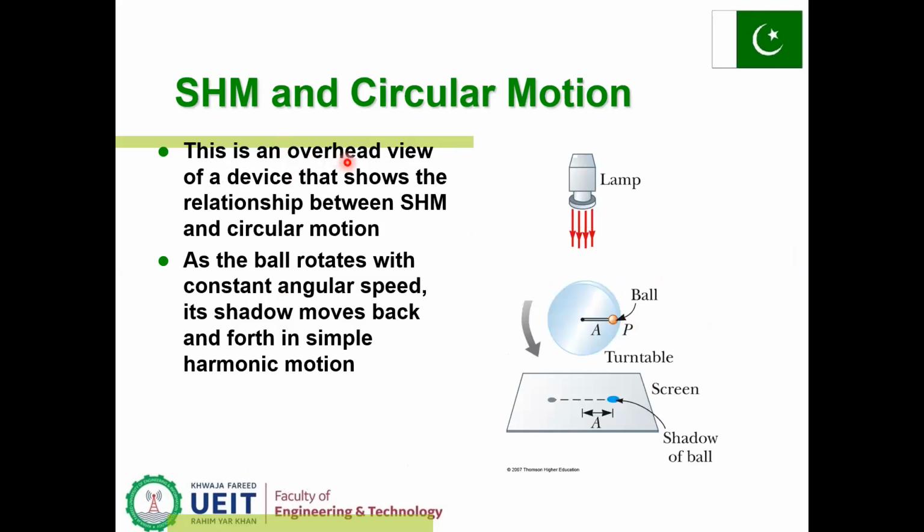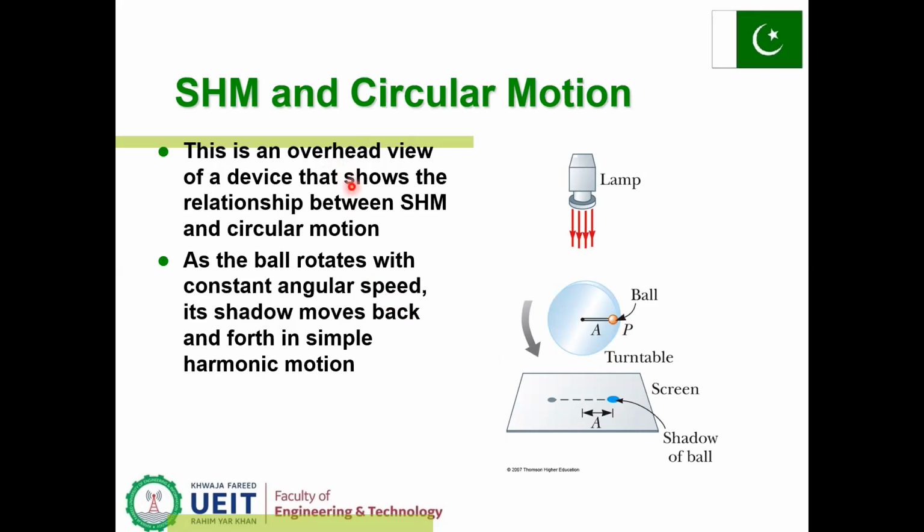Simple harmonic motion and circular motion. The wheel is moving clockwise or anti-clockwise. This particle P is at a distance A from the center. This ball remains moving, and if we flash a light here, the shadow of the particle will move to and fro.